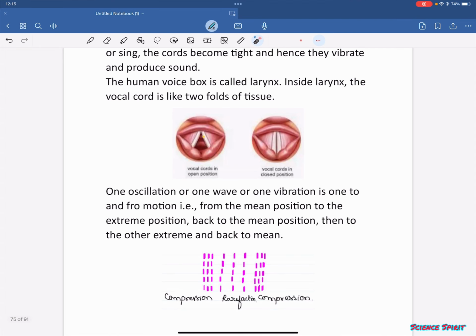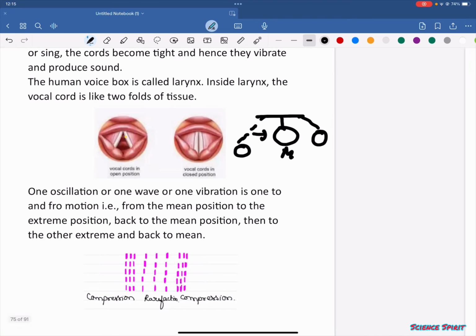One oscillation or one wave or one vibration is one to and fro motion. That is from the mean position to the extreme position, back to the mean position, then to the other extreme and back to mean. Let us understand this by a pendulum. So we can take this as a pendulum. This is the mean position. Then it goes here. This is the extreme position. Then again it goes over here. It comes back to mean position and again it goes to the other extreme position. This is called an oscillation.